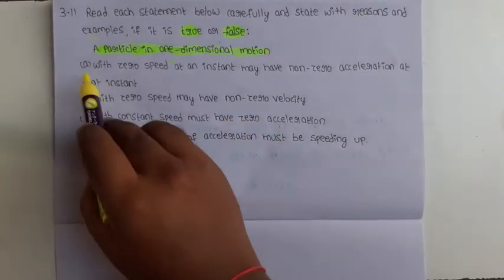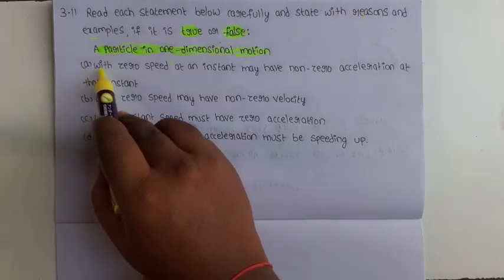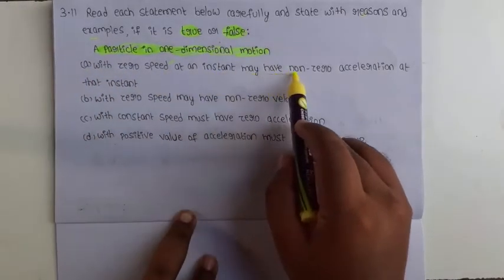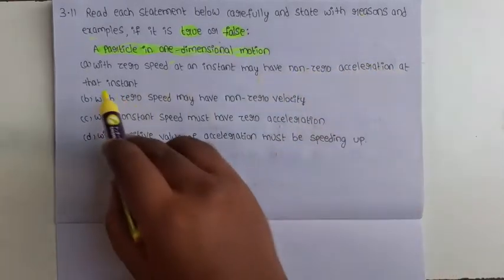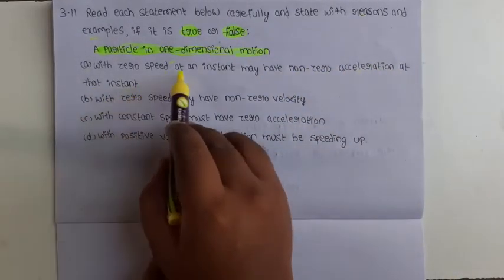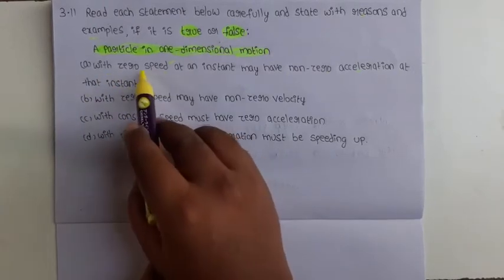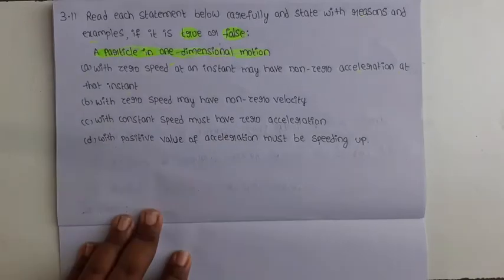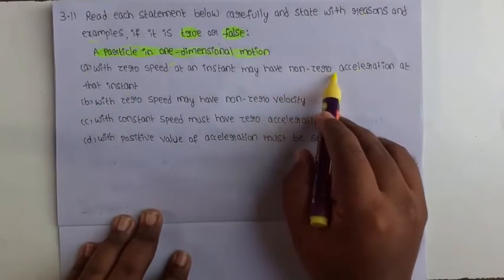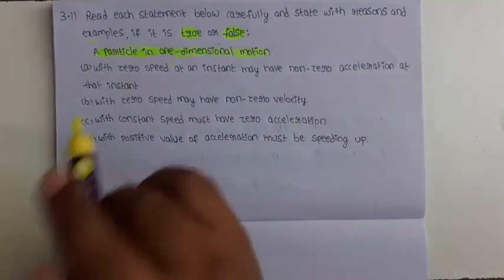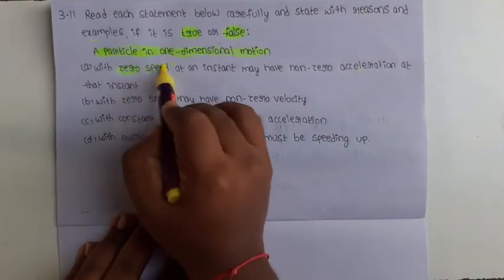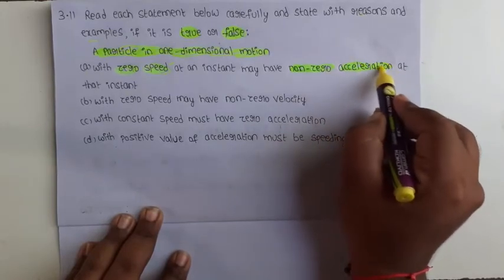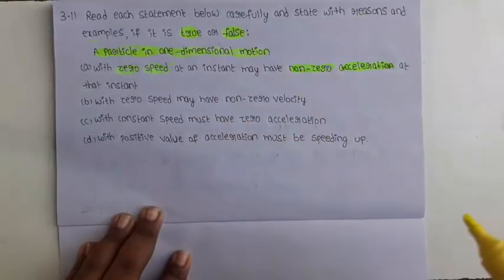In that situation, first statement: a particle with zero speed at an instant may have non-zero acceleration at that instant. One situation is there. In that situation, speed is 0, but acceleration is not 0. Zero speed, non-zero acceleration. The statement is true or false.